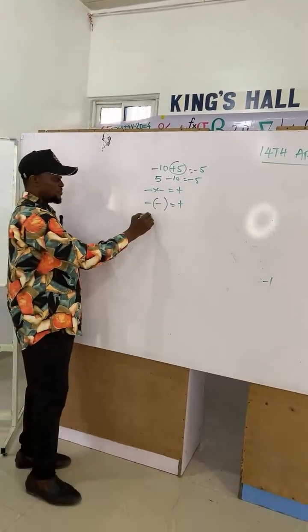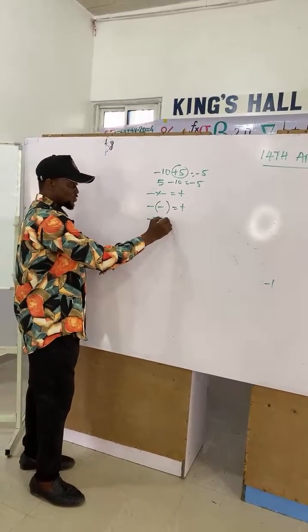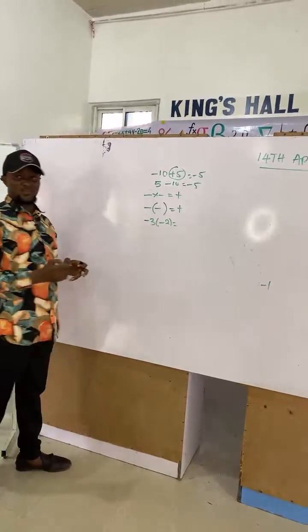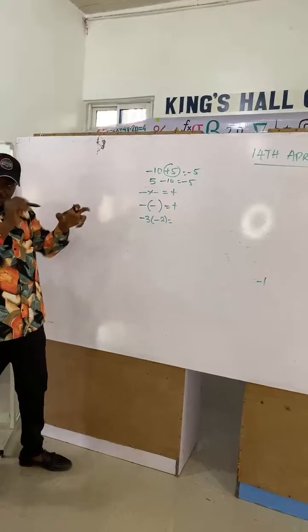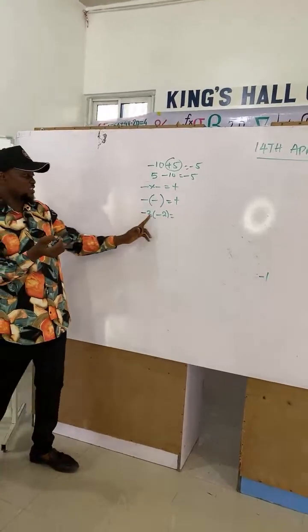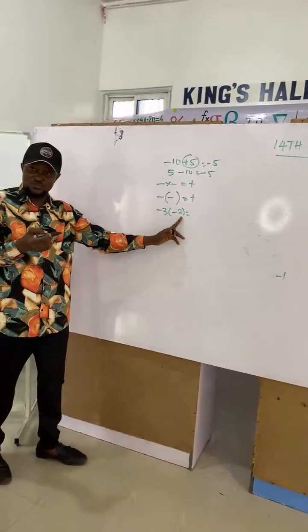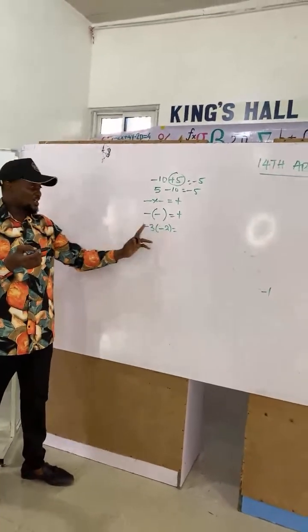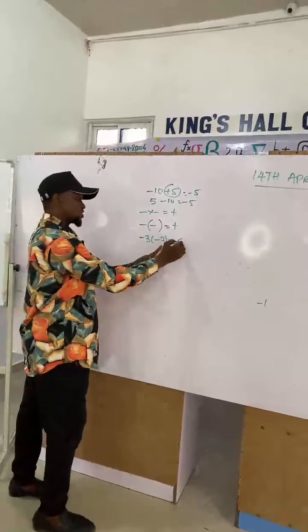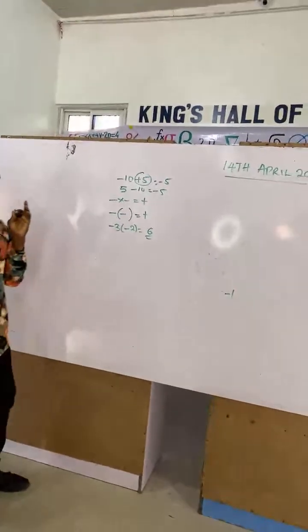Example, I have minus 3 into minus 2. Have you seen that? The bracket is multiplication already, and minus and minus is plus. So you can just say 3 times 2, and 3 times 2 gives us 6. You don't have to put a plus.